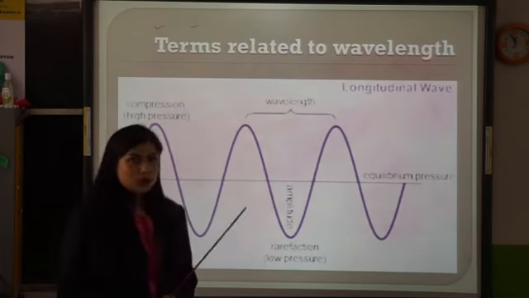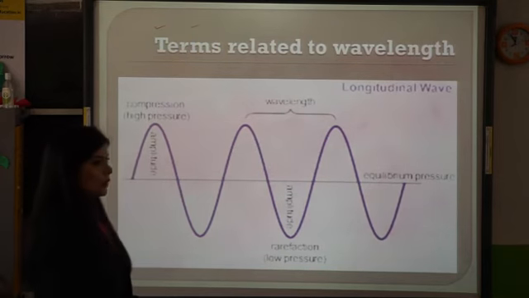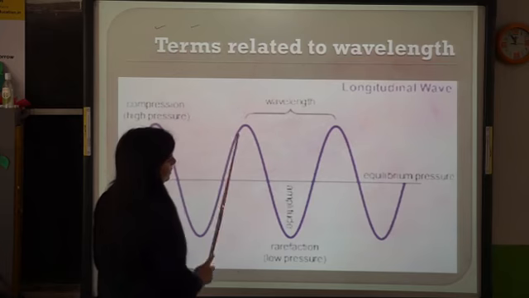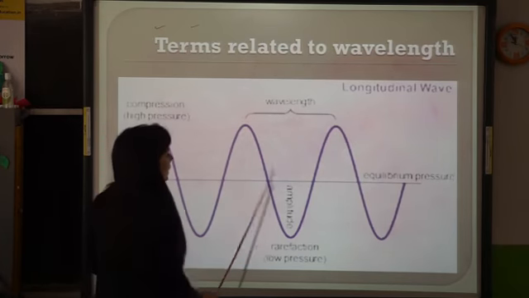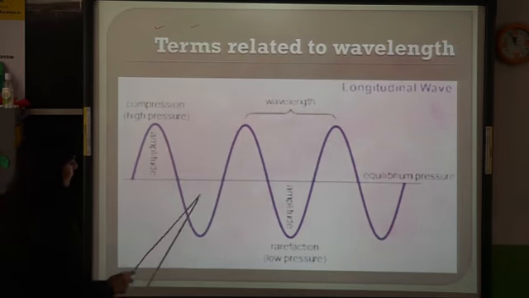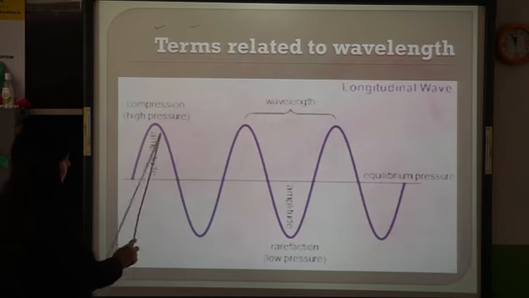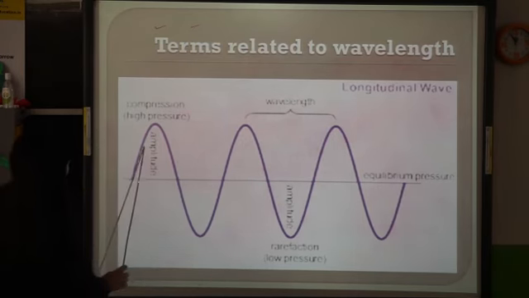Now some terms related to waves. These are very important. Wavelength is this one; I have already told you the distance between two crests is the wavelength. Amplitude is the maximum displacement. You can see the displacement on this side and on this side is the same, but this is towards the positive side and this is towards the negative side. This is also known as the amplitude.